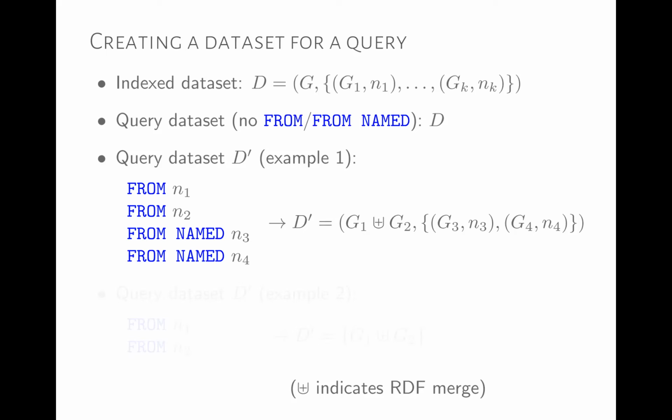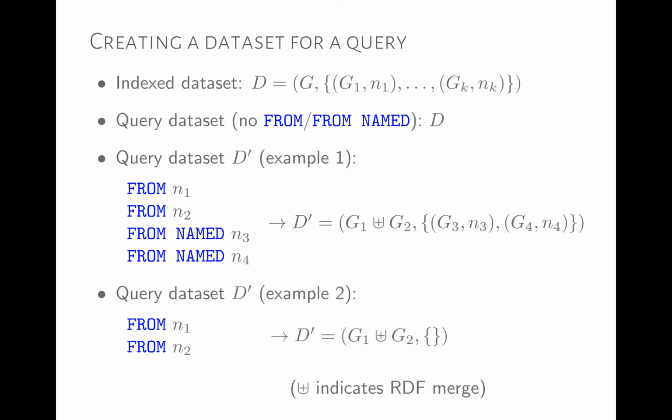So how does this work? We take the graphs associated with N1 and N2, which are G1 and G2. We apply an RDF merge. This gives us our new default graph. And then we take as named graphs G3 and G4, with names N3 and N4. So we just select only these named graphs here. This gives us a new query data set, and then we can query this query-specific data set using some features we're going to discuss now.